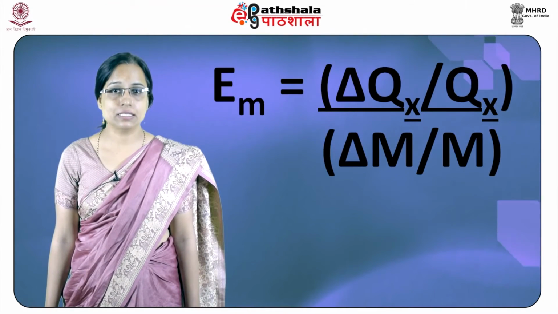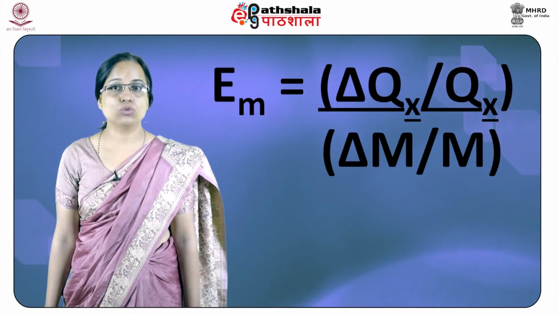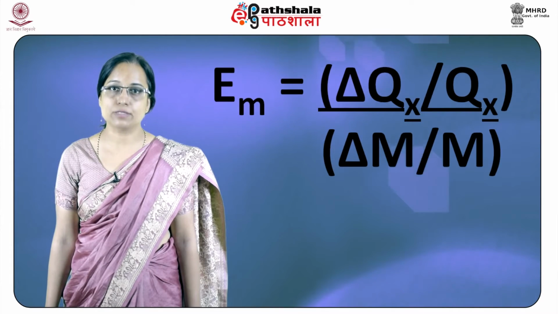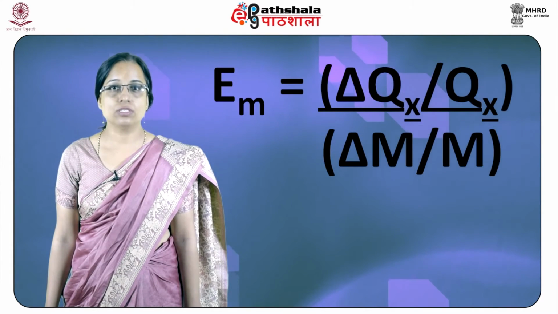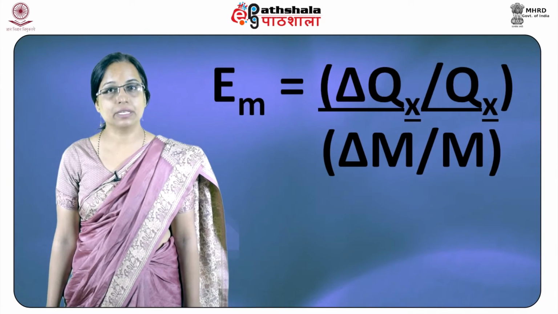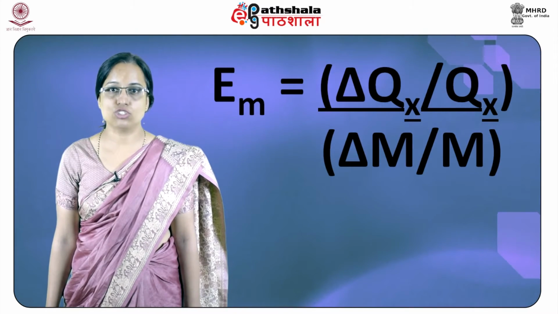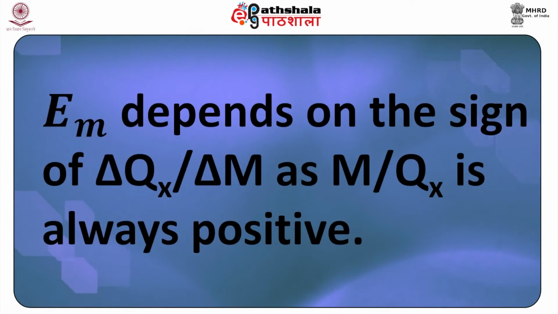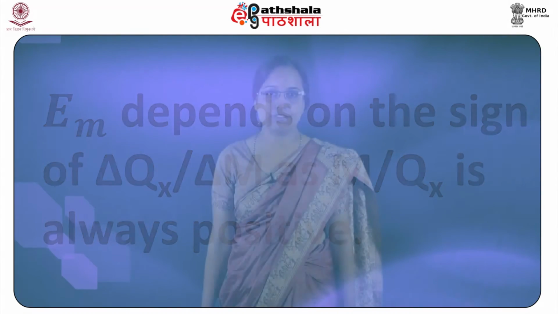Mathematically, elasticity of income is equal to the change in quantity of X, delta Qx, divided by Qx, which is divided by change in income divided by the original income. Note that the sign of income elasticity of demand depends on the sign of delta Qx by delta M, as M by Qx is always positive.